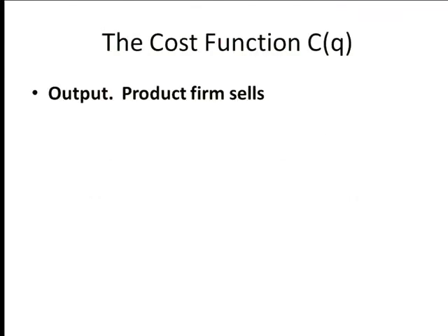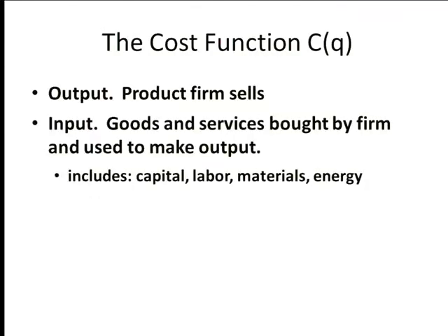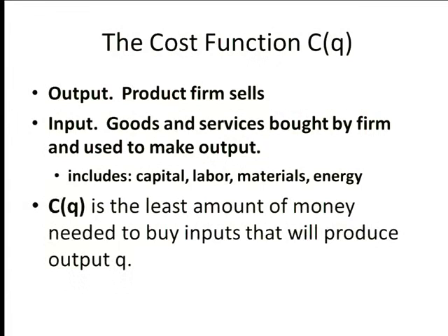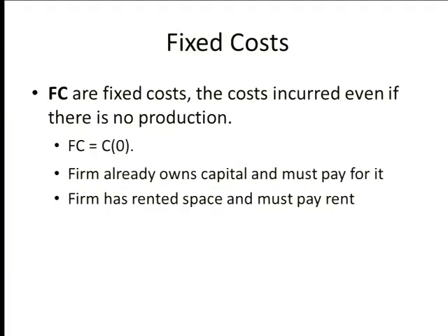So we have C of Q, the cost of output. A firm sells some product, and inputs are the goods used to make whatever the output is. This is from last time. C of Q is the least amount of money needed to buy the inputs that will produce exactly output Q. Now, fixed costs: the cost of making nothing.